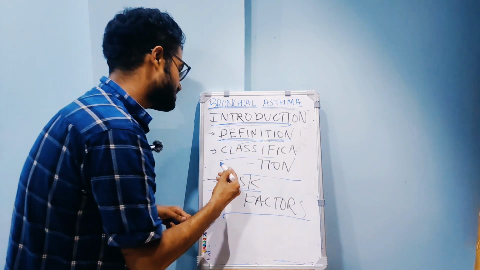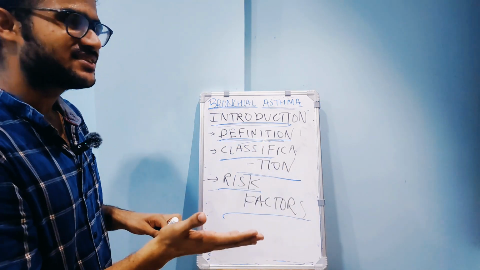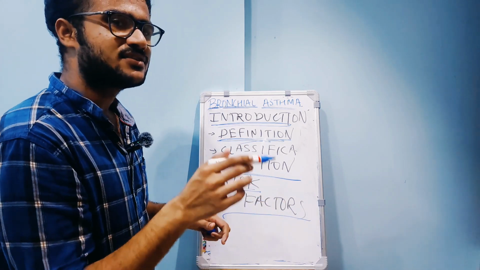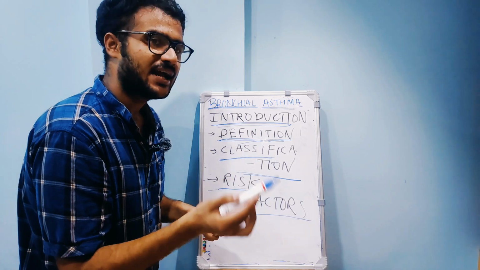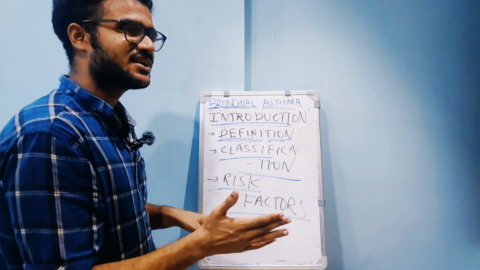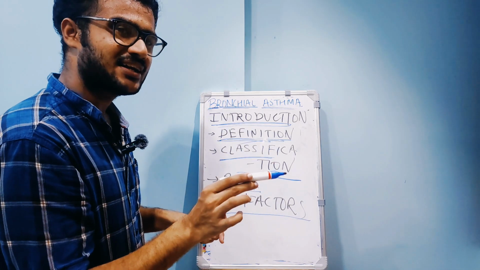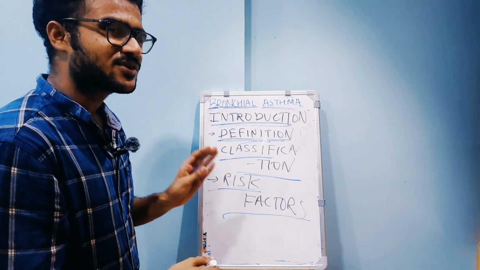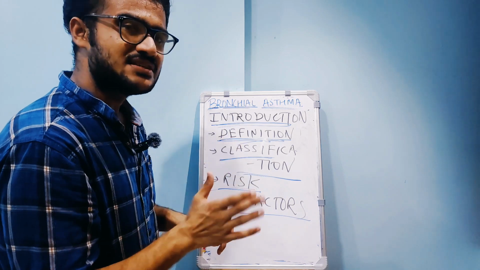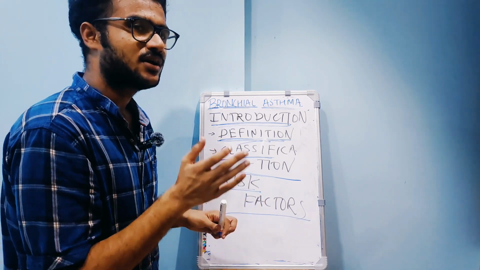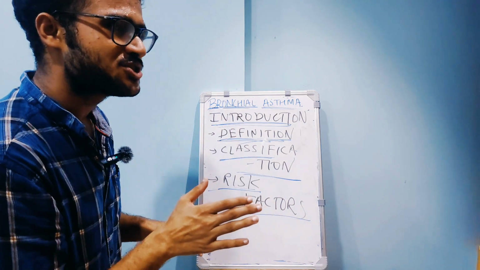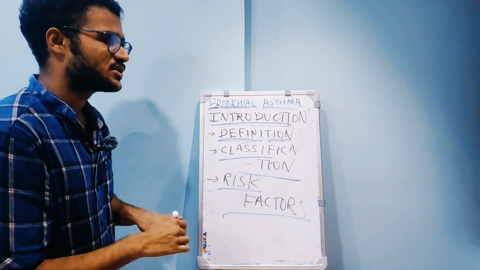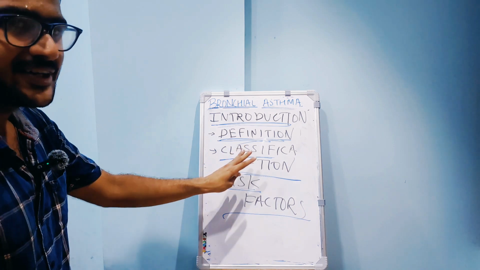Now I would talk about classification. In classification, it is according to the type of antigen. It is early onset, late onset. Early onset, atopic or extrinsic or allergic, and late onset it is intrinsic or non-atopic. Now according to the triggering events, seasonal, occupational, drug induced, exercise induced, cough variant asthma, and asthmatic bronchitis, which you see in smokers. So this is the classification.